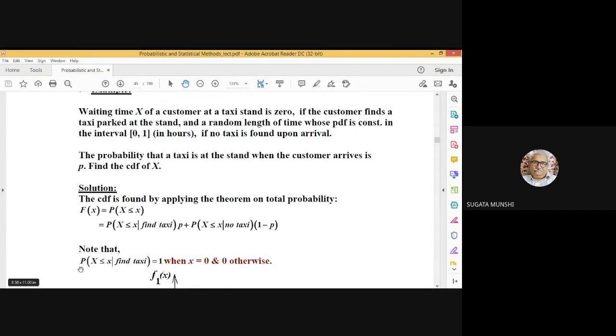Now this conditional probability here is 1 when X is 0 and 0 otherwise. That's obvious. This conditional probability is either 1 or 0, so it can take on only discrete values, but there is a probability of occurrence of 1 or 0.